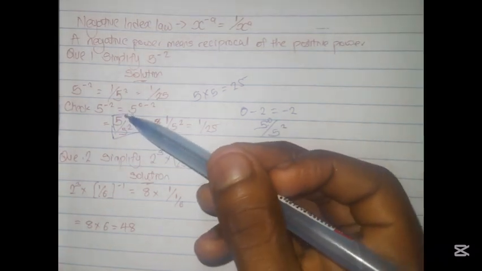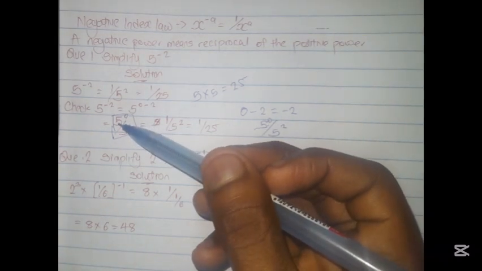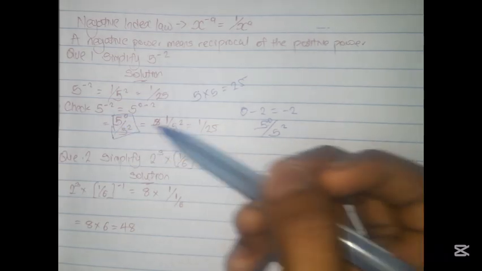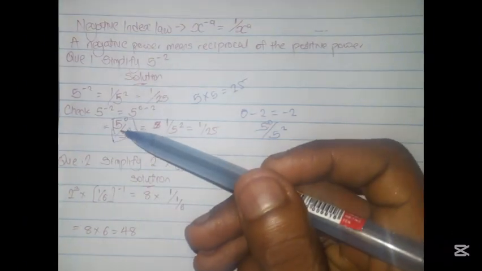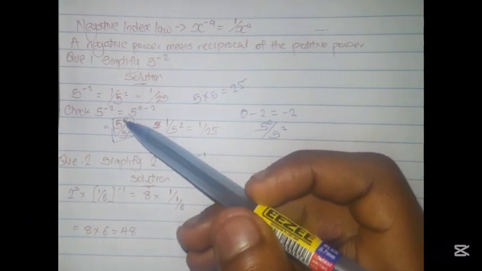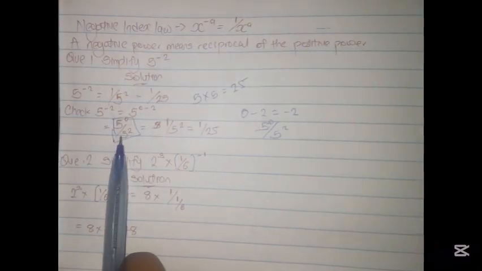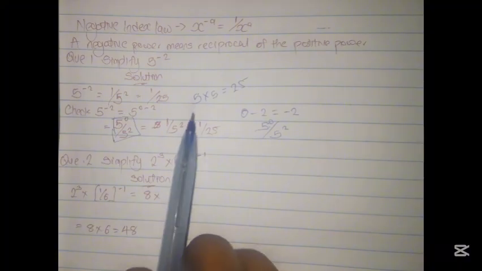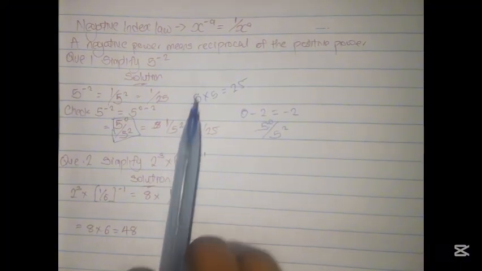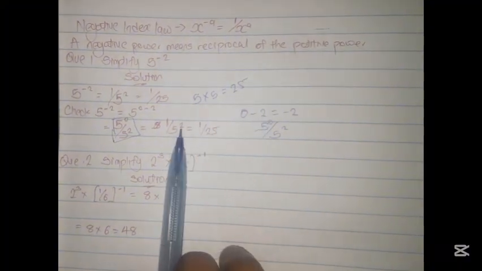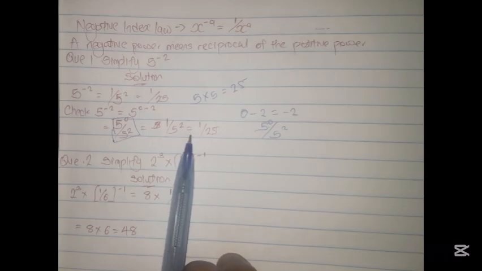Now 5 raised to the power 0 is 1 according to our zero index law, when we said that any non-zero number raised to the power of 0 is equal to 1. So 5 raised to the power 0 will give you 1, and we have 5 raised to the power 2 here, where we know that 5 raised to the power 2 is 5 times 5, which is 25,